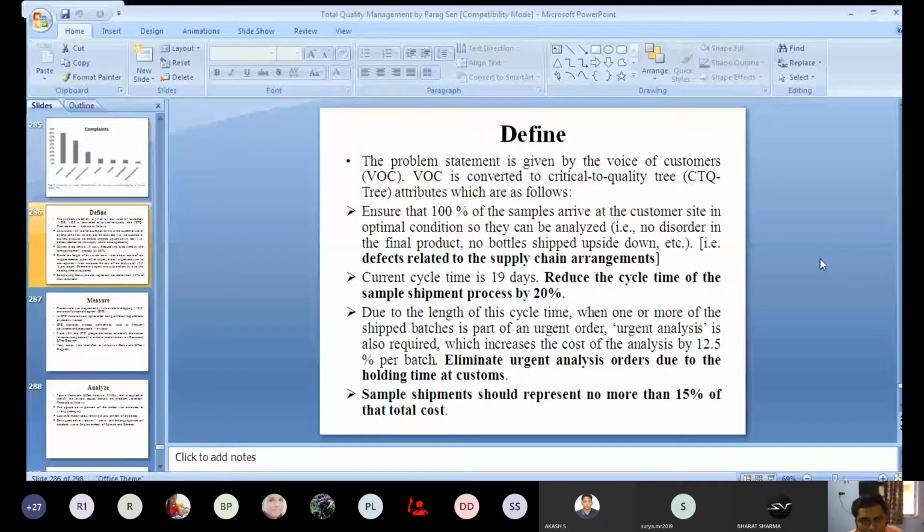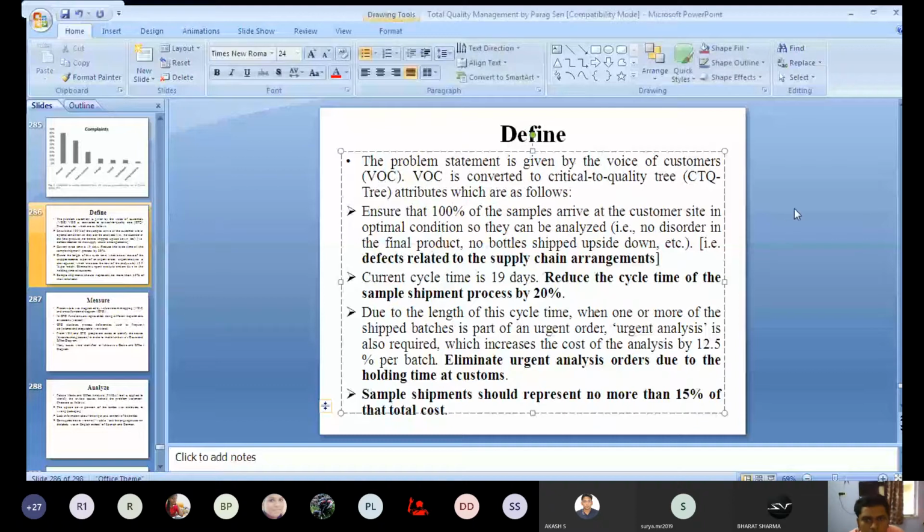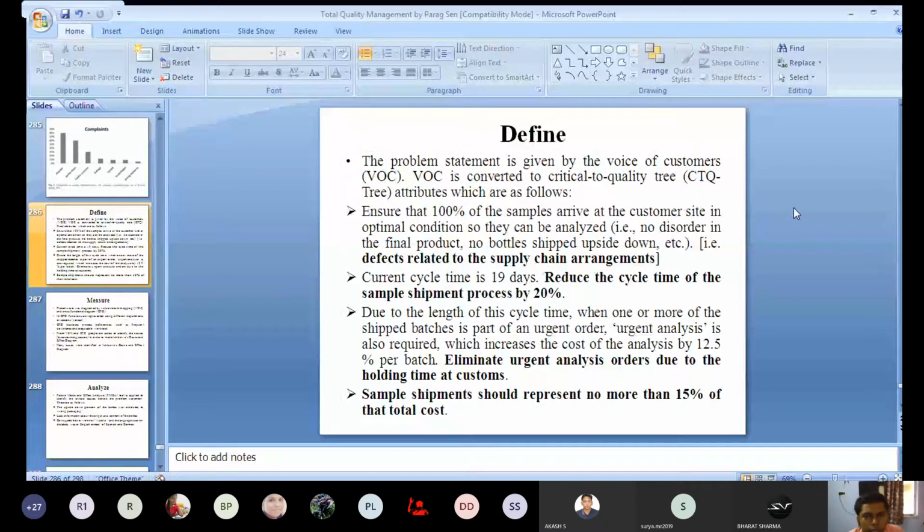These things must be removed. So defects related to the supply chain process should be eliminated. This is one defect that exists.